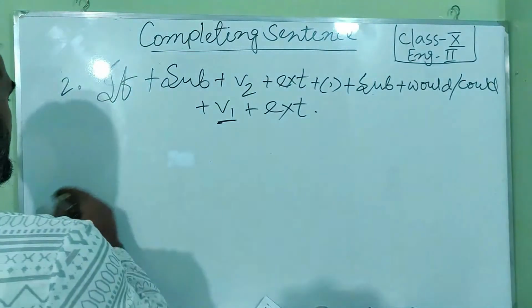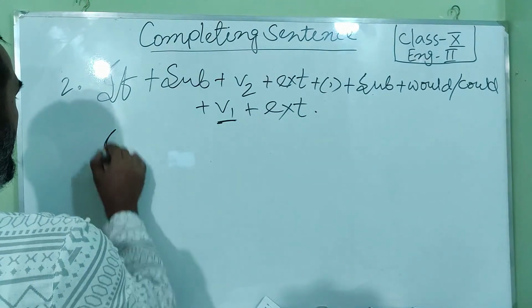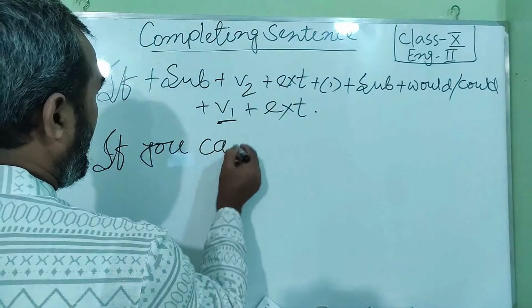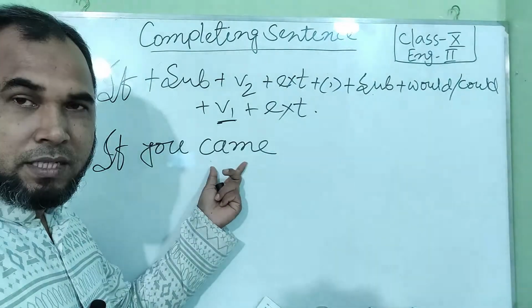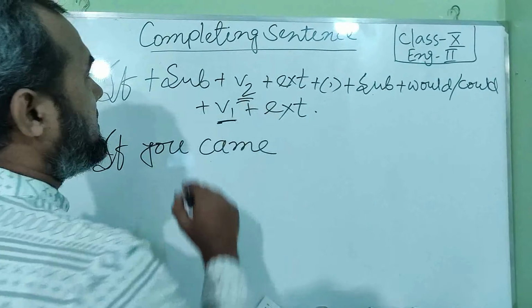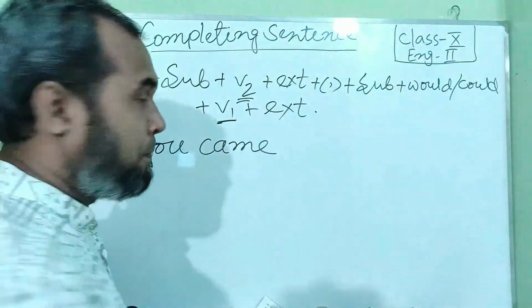Let us write the sentence. Let us repeat the sentence that we wrote earlier. If you came. I wrote earlier come, but I have written came now because we have V2, that means the past form of the main verb. Clear? Okay.